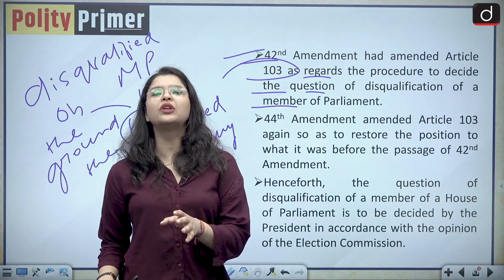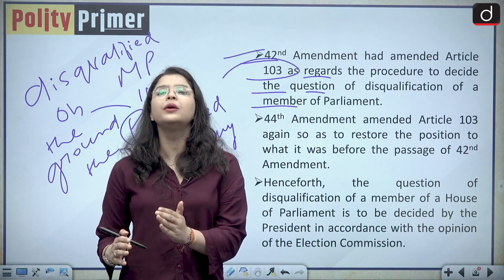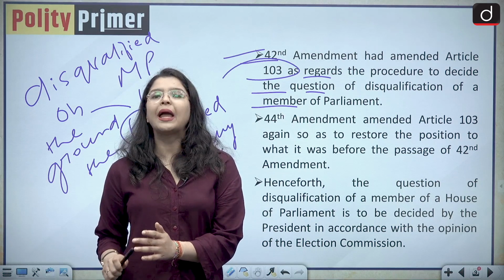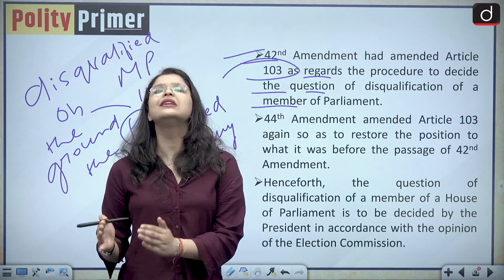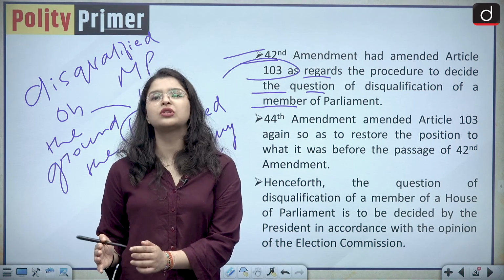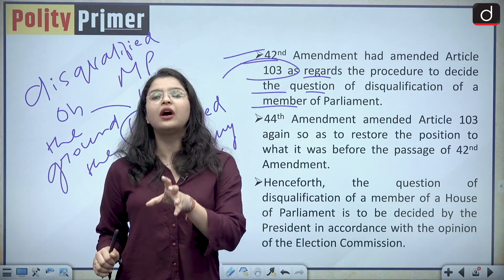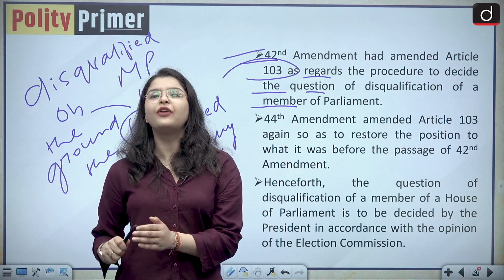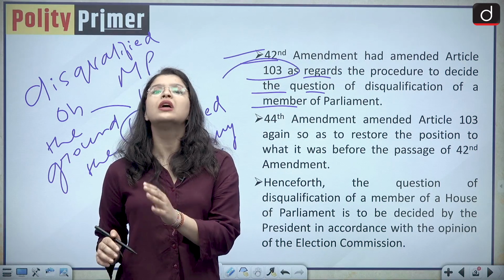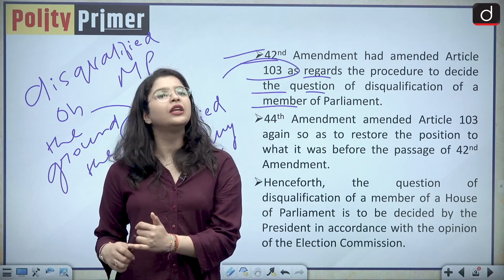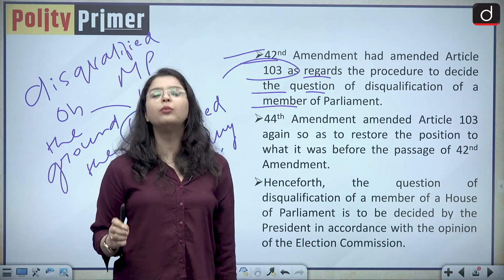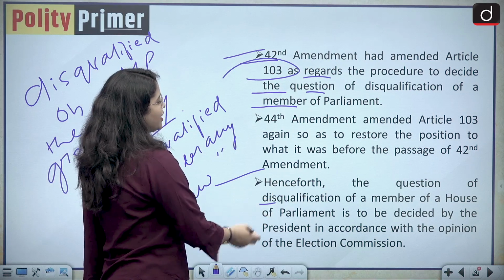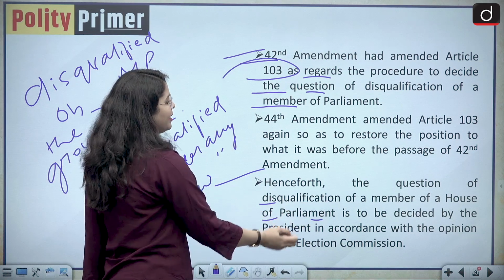So basically it put a major restriction on the disqualification of members of Parliament as well as the Prime Minister. So this was restored by the 44th Constitutional Amendment Act, and now if an MP or the Prime Minister himself or herself is disqualified under any law that was in force for the time being, they would be considered disqualified from holding elections.